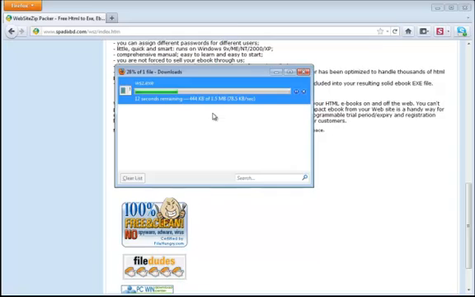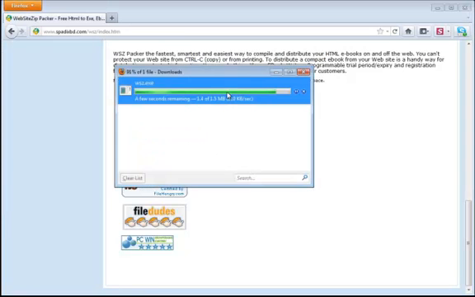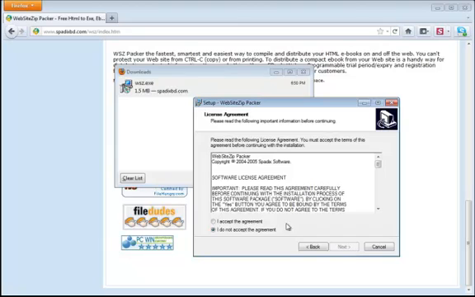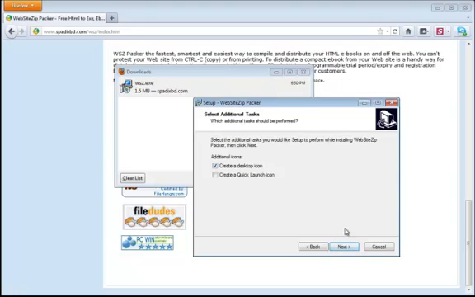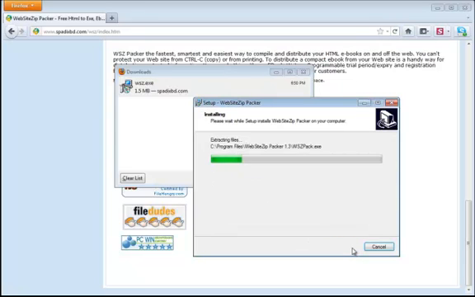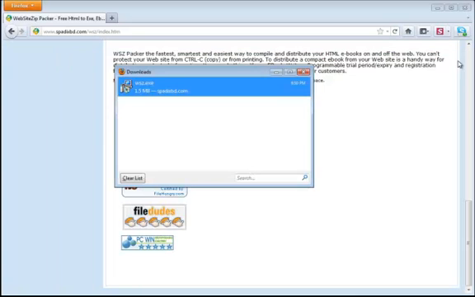As this file is located on their official website, you can rest assured that it is 100% spyware, adware, and virus-free. Let's start the application and quickly install it. The installation is simple and we don't need to change anything, so let's just click Next a couple of times, and then install. I'm going to go ahead and launch it, but we're not going to use it right now. Let's just minimize it and leave it there. We'll get back to it later.